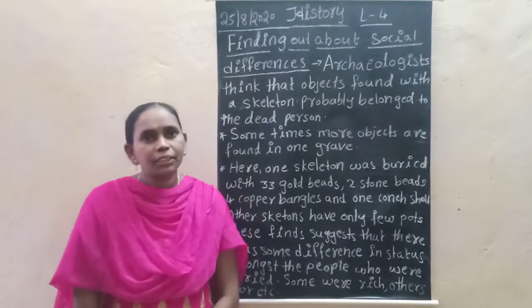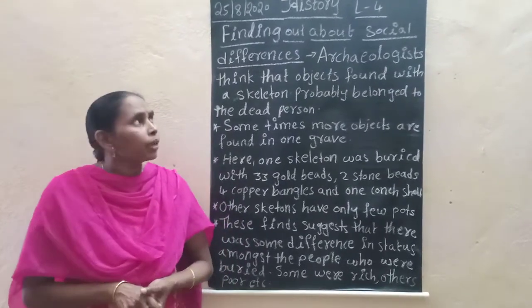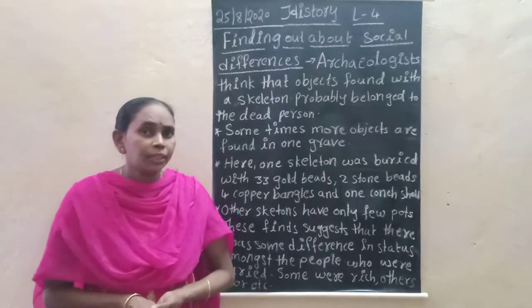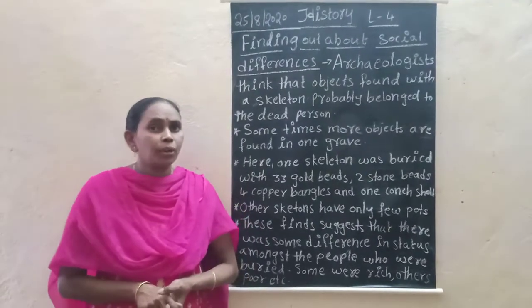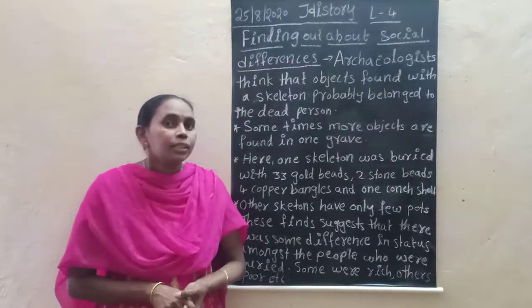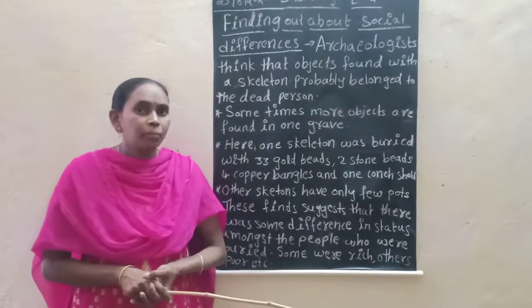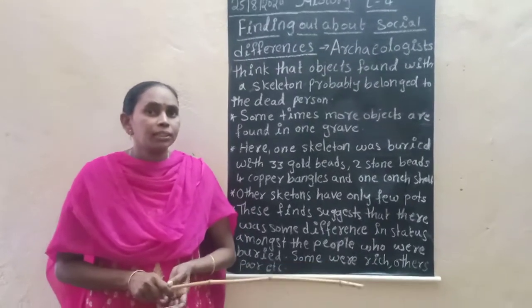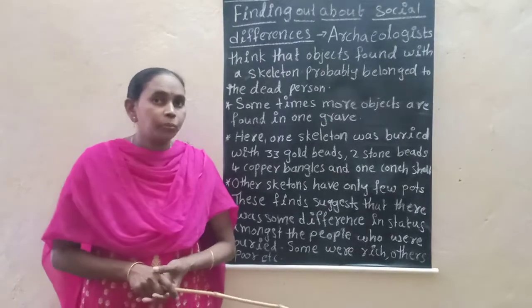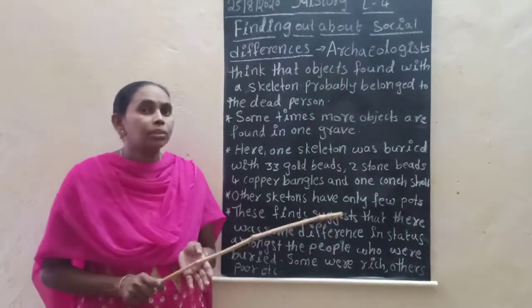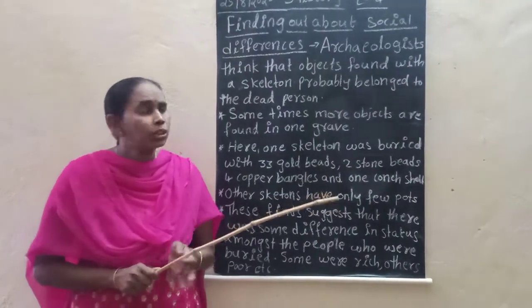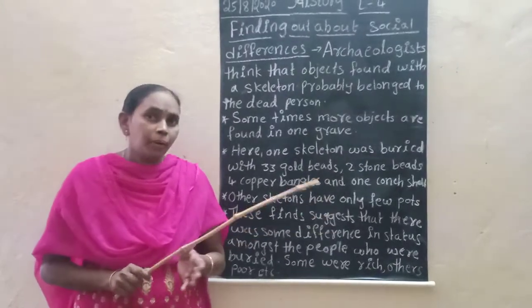Good morning children, let us continue history lesson 4 on books and burials. In previous classes we completed the Rigveda. Yesterday I started about the burials. The burial sites were selected by the people by keeping megaliths. Megalith means using big stones to construct the burial places.